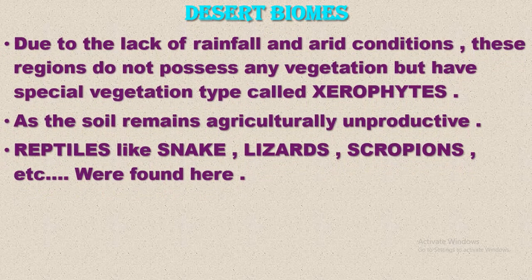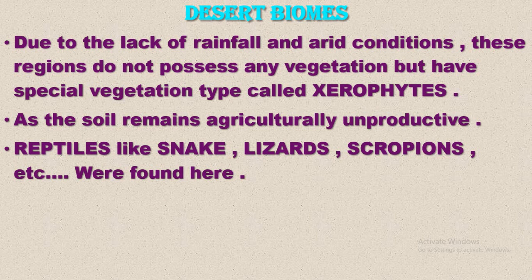Desert biomes. Due to the lack of rainfall and arid conditions, these regions do not possess much vegetation but have a special vegetation type called xerophytes, as the soil remains agriculturally unproductive. Reptiles like snakes, lizards, scorpions are seen here.